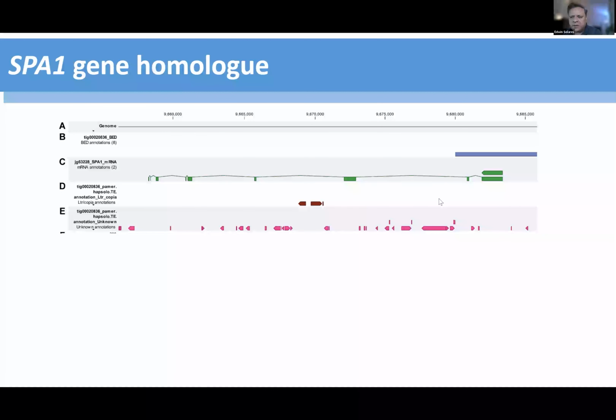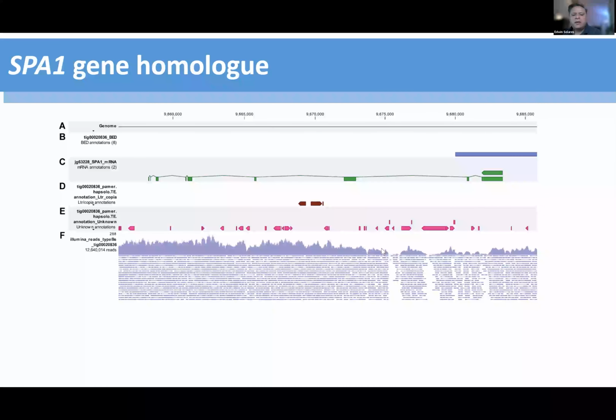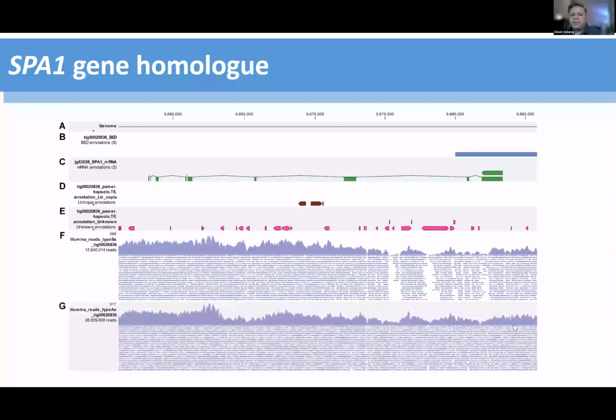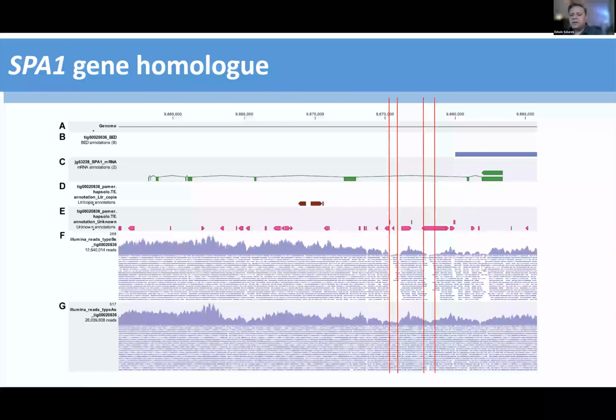I then took the type A and type B Illumina reads and stacked them up to see what was going on, if there were any differences or any structural variants. At the beginning of that gene, we have uniform coverage with some drops in Ts, which is kind of as expected, but I saw these breaks in coverage for the type B, and for type A it was near complete coverage across that area. If we zoom into these regions, we can see that they're in repeat regions, but there's this exon here, which looks like it's a deletion in the type B.